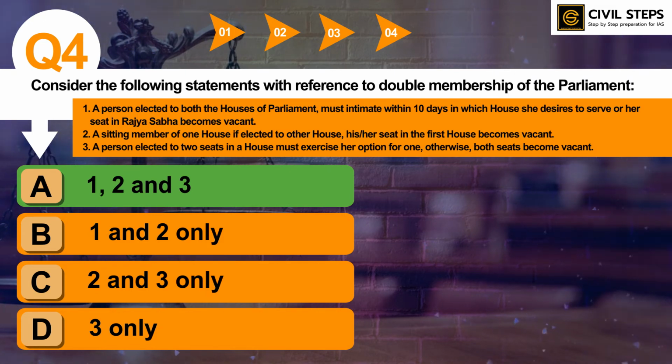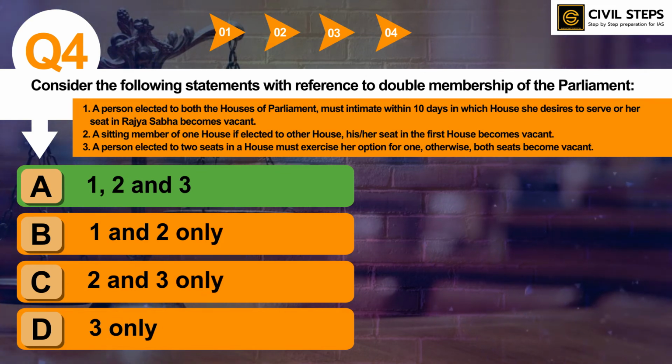This is a very important topic, and it is also in the news now because one member of the Legislative Assembly from Delhi, Mr. Raghav Chadha, resigned from his MLA seat and is now elected as a member of Parliament from Rajya Sabha.